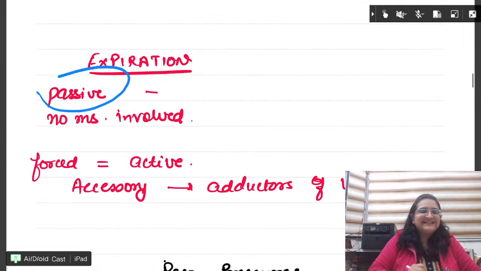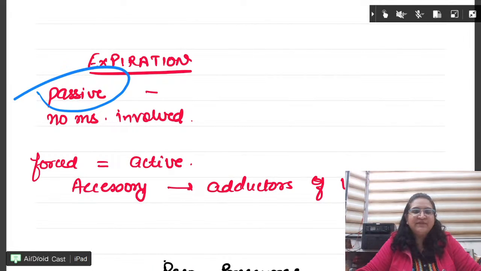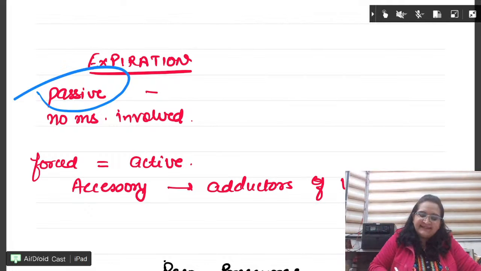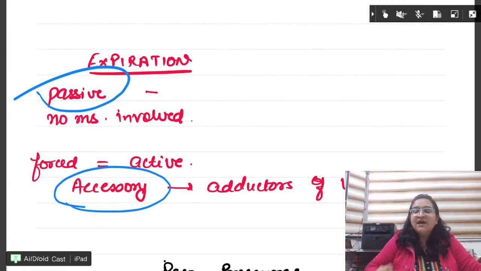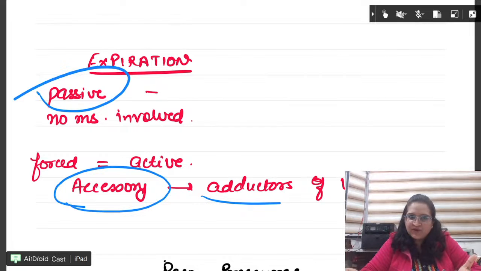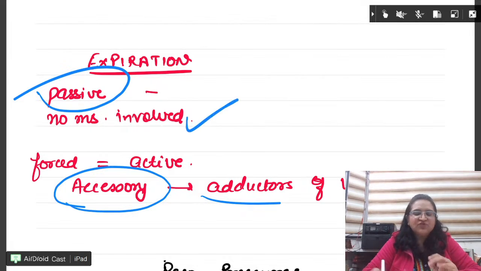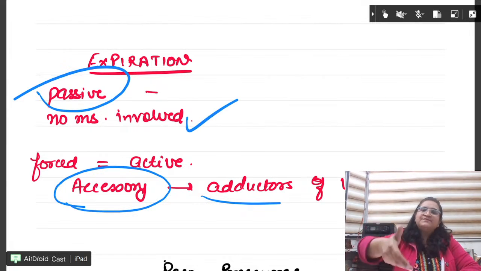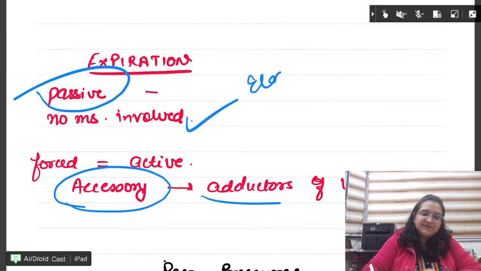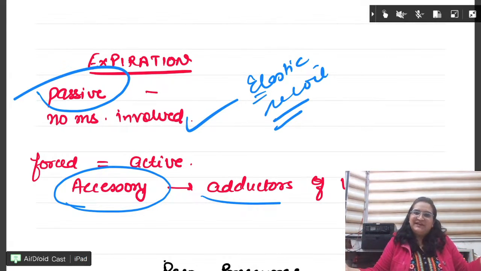Expiration is passive. We do not have to make any effort for it. If we have to do a forceful one, then it is active, and then we use the accessory muscles, which are the adductors of the vocal cord. Otherwise, no muscle required. It is just because of the elastic recoil that we have passive expiration.